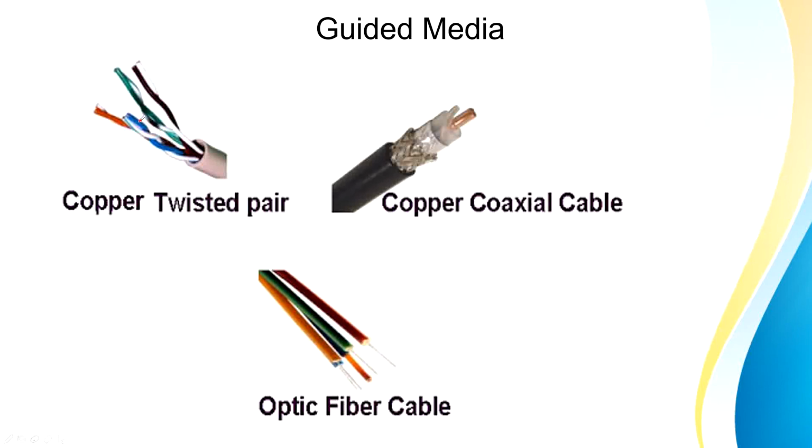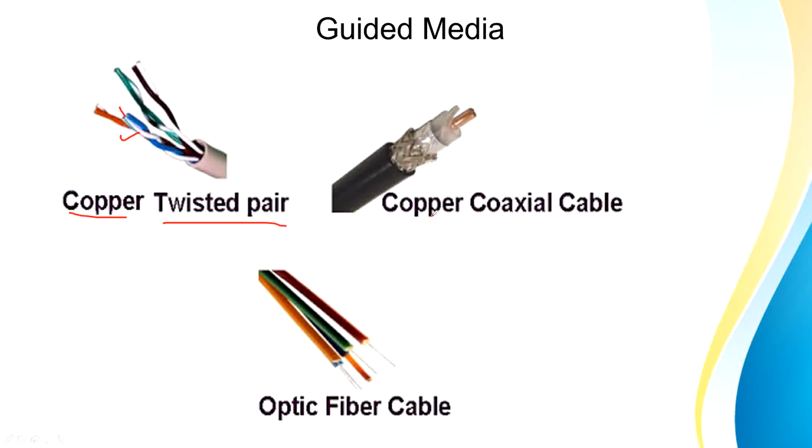So as you can see here, if you concentrate on this part, तो आप यहाँ पे देख सकते हैं कि एक white और एक blue wire को हमने twist किया है. So hence the name is twisted pair. और इनके अंदर जो conductor है वो है copper conductor. Hence the name is copper twisted pair.